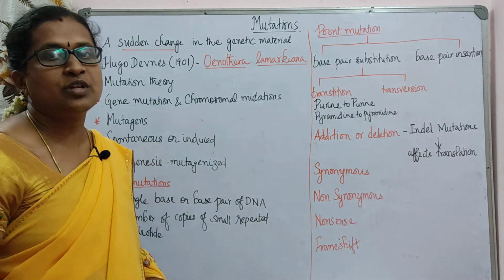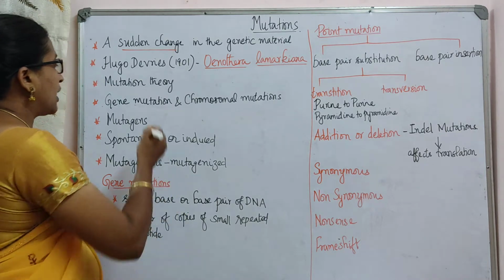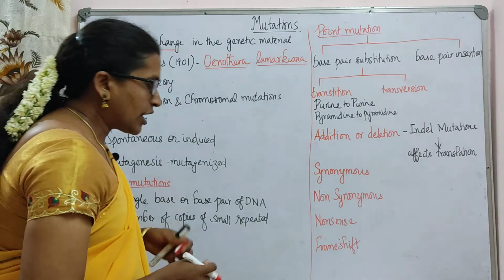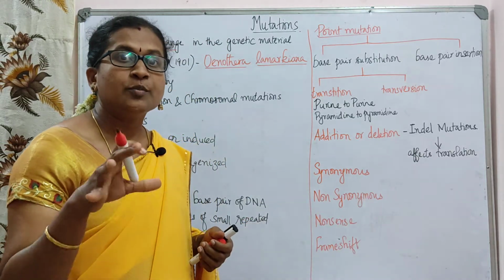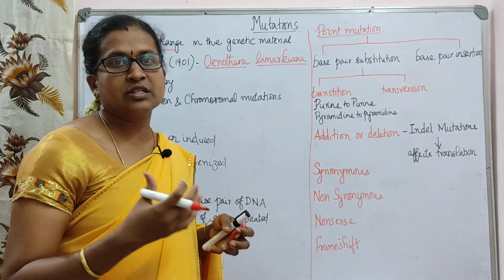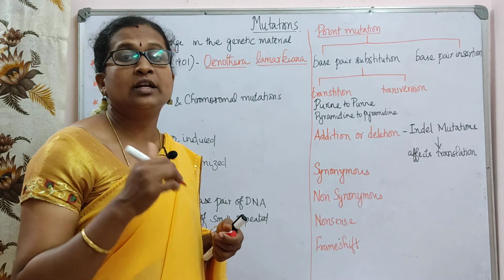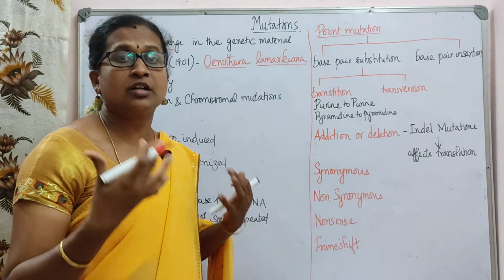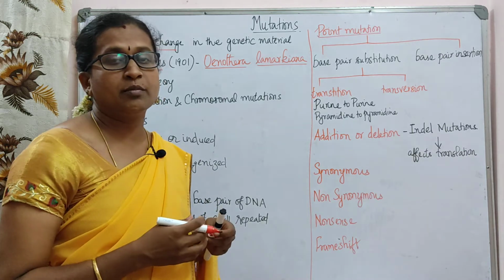The term mutation was first introduced by Hugo de Vries in 1901. He is the person who contributed a lot about linkage, crossing over, recombinance, mutation, and modern biology.